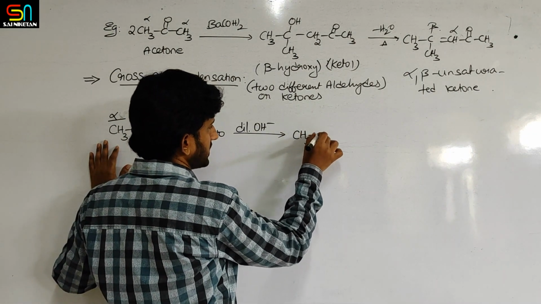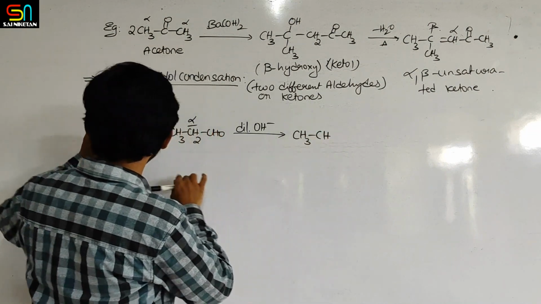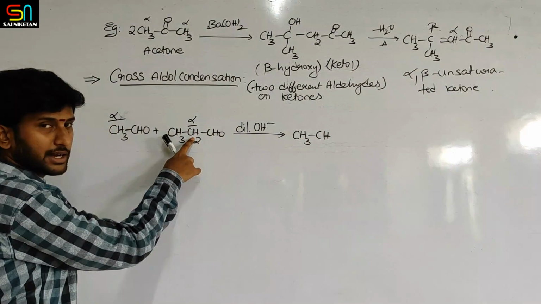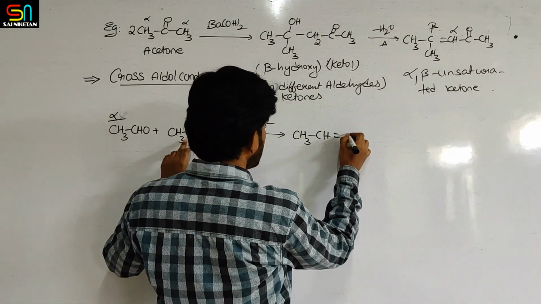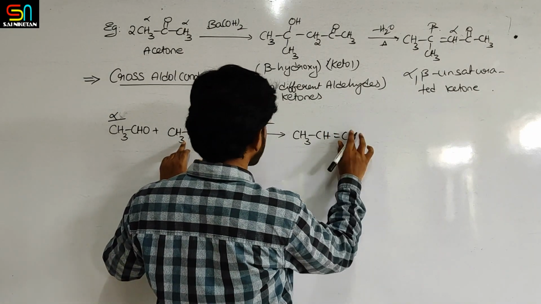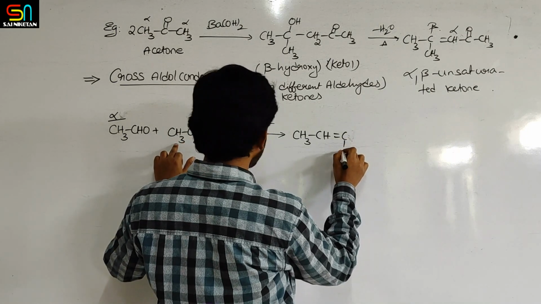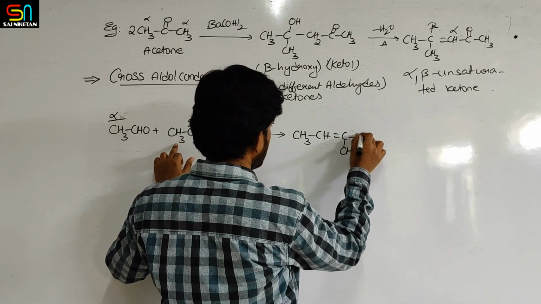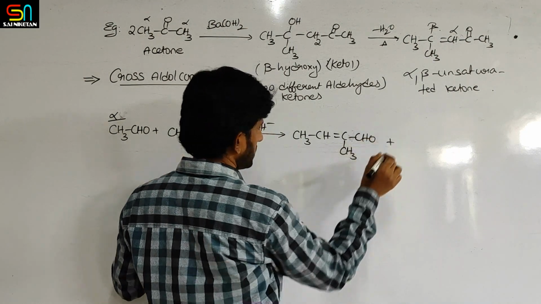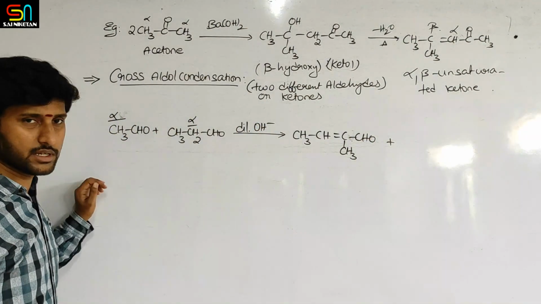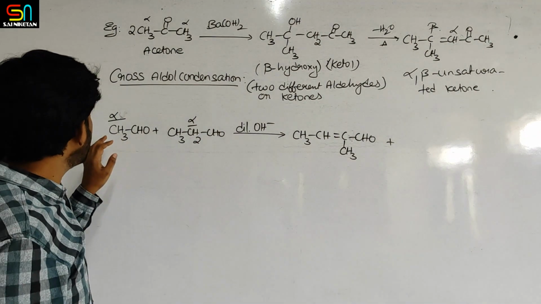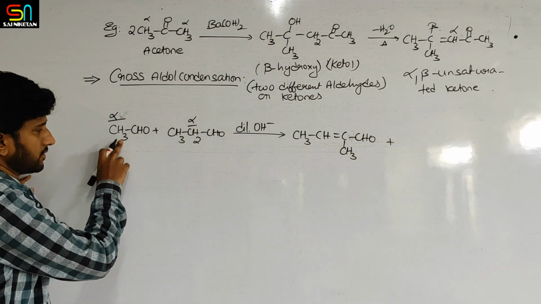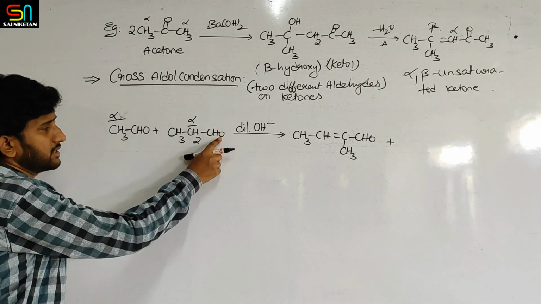If I take CH3, CH, this oxygen and these hydrogens, if I involve them, then it will become the product CH, and here this will become CH3, CHO. This is one possible cross aldol condensation product, and it can also involve this acidic hydrogen and this oxygen.